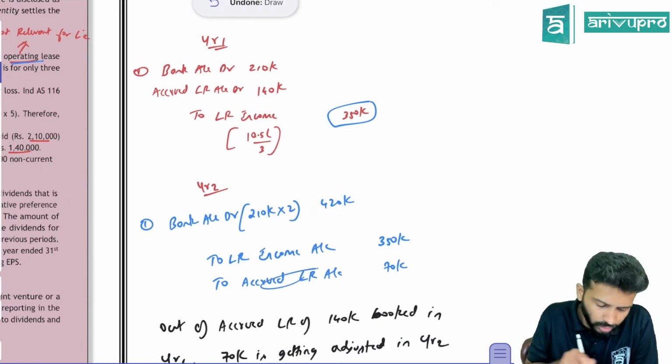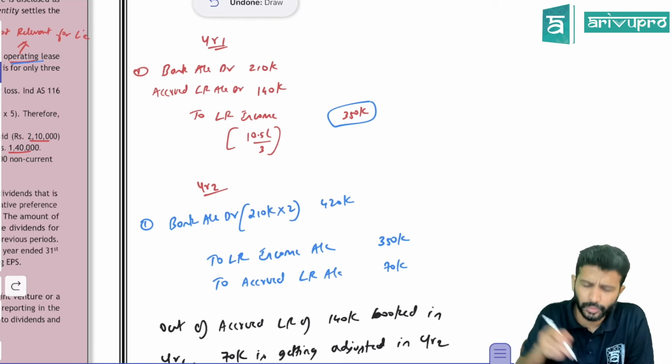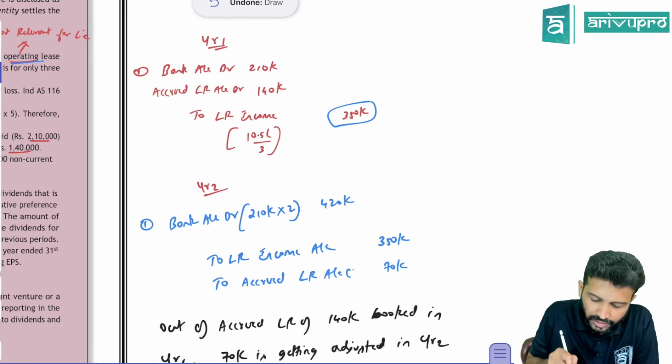So what will you do? Last year there was an accrued income, no? That is received over here. So you'll write "to accrued income 70,000", which arrives as the balancing figure.